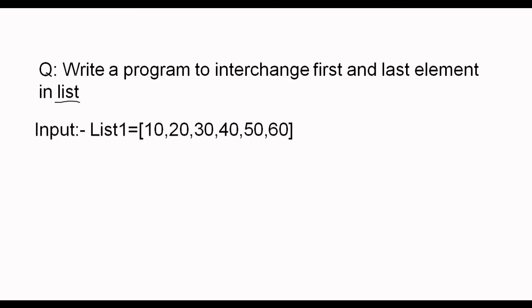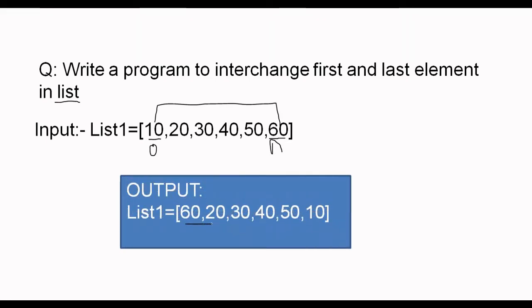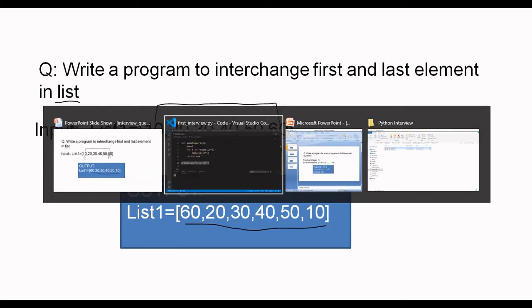Let's take an example. Input is list1 which consists of these elements: 10, 20, 30, 40, 50, 60. And we have to interchange the first index element with the last index element. It means that we have to interchange the values 10 and 60. So the 0th index element and the last index element we have to replace. The expected output for this program is like this: 60, 20, 30, 40, 50 and 10. How to approach this problem we'll see through the coding.